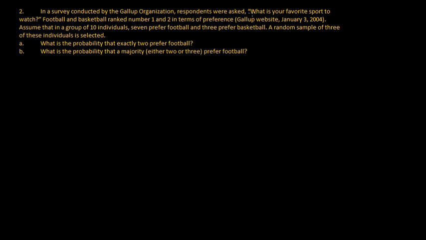We're going to run a random experiment. Assume that in a group of 10 individuals, 7 prefer football and 3 prefer basketball. A random sample of 3 of these individuals is selected. Part A wants to know the probability that of the 3 we selected, exactly 2 of them prefer football. And part B is, what is the probability that a majority, meaning either 2 or 3, prefer football. All right, now what we have here is a random experiment, right?